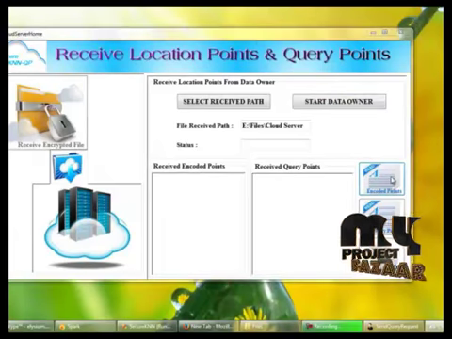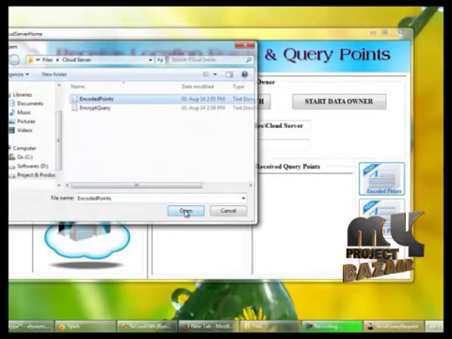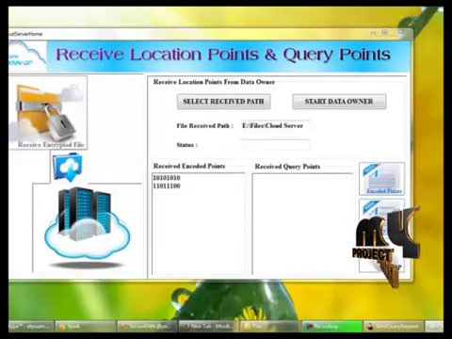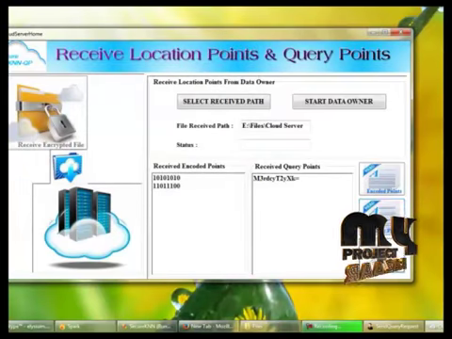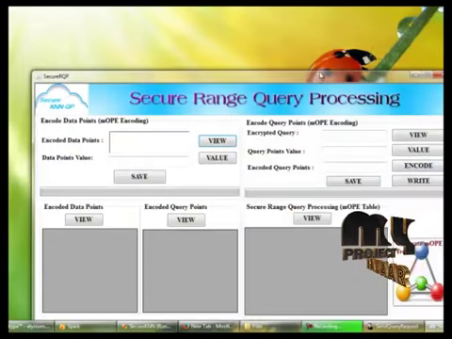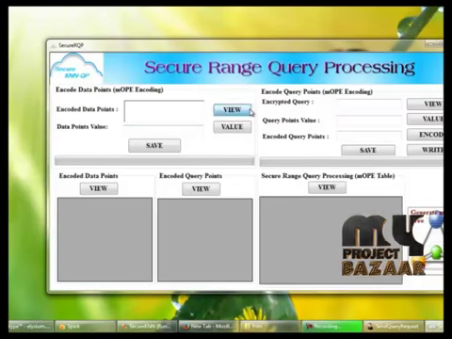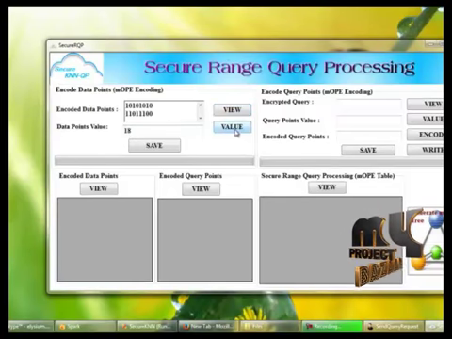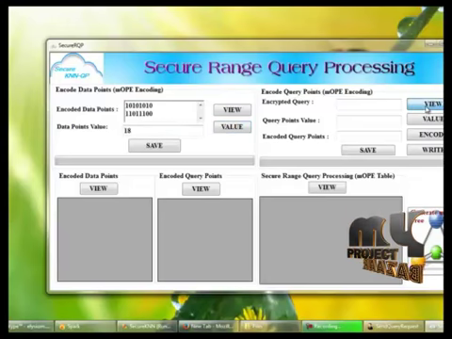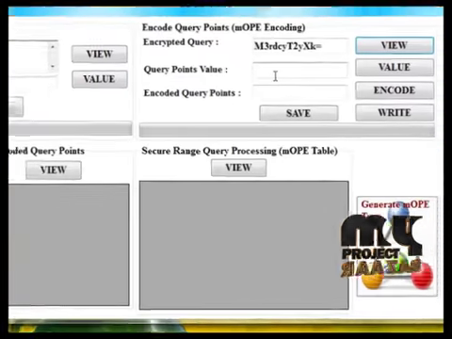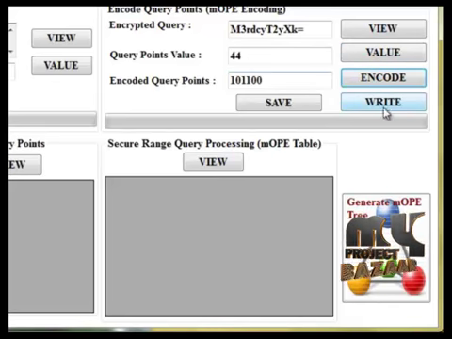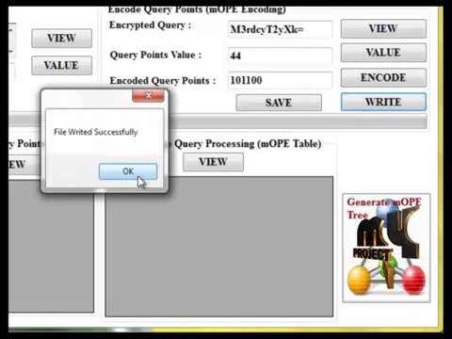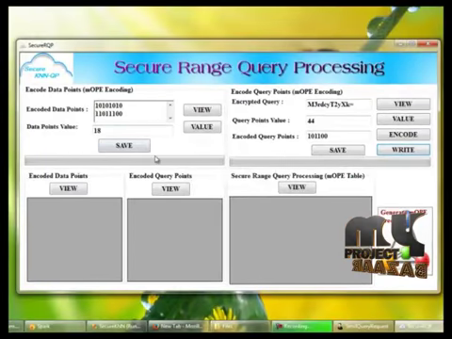And we can view the encoded point received from the data owner, and we can view the encrypted query received from the client. Next process, range query processing. For this, here we can view the encoded data points and the value for the data point, and here we can view the encrypted query and the generated query point value for the encrypted query. Encoding the query points by clicking the encode button, and by clicking the write button, the file is created successfully.